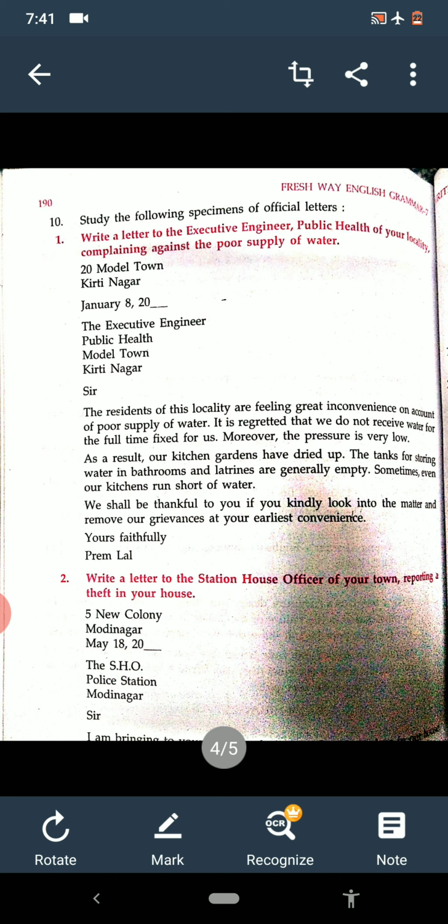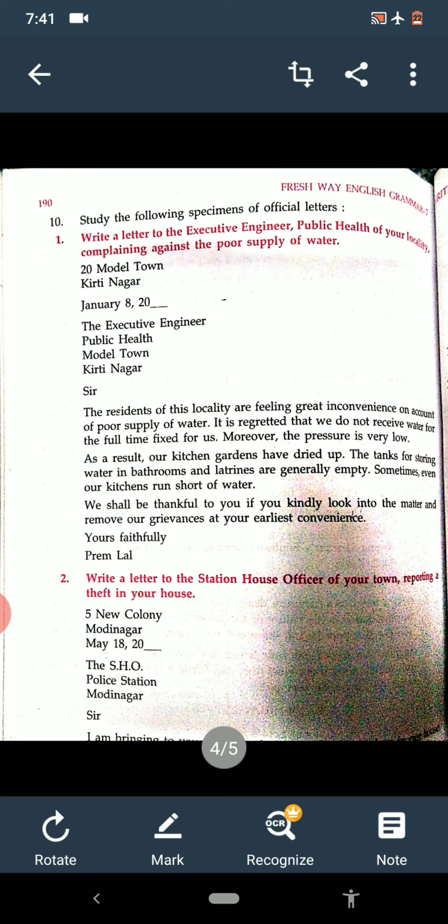I am bringing to your notice a theft that has taken place in our house. The facts are given below for your kind information. So see what the facts are. When I opened my suitcase at 10:30 a.m. today, I found 10 fifty-rupee notes missing.